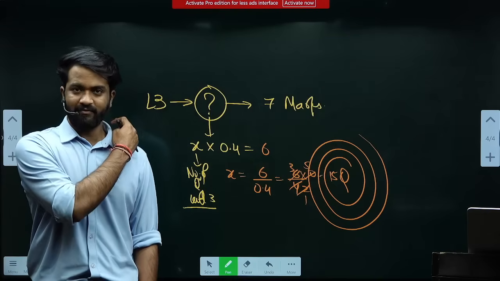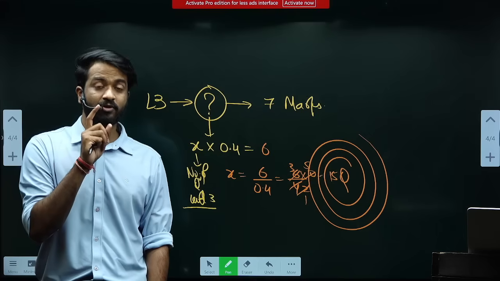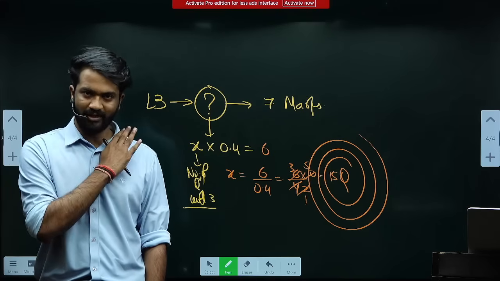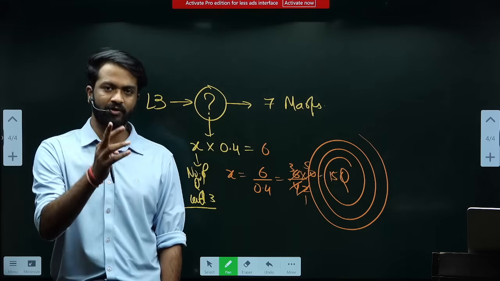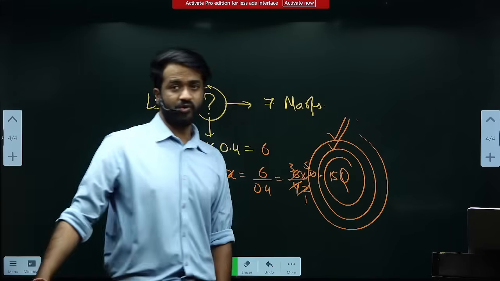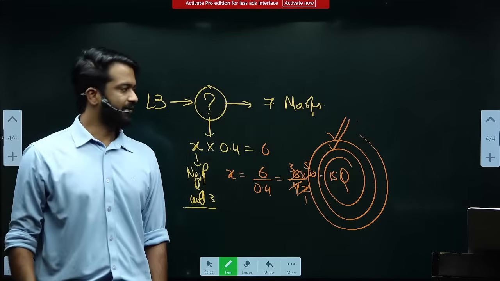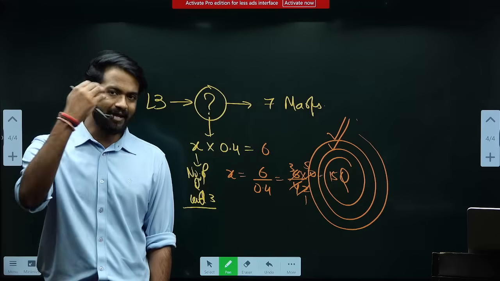49 you did in level 1, 30 you did in level 2. Still you have 21 questions left. 49 plus 30, you still have 21 questions left. That means you have to attempt at least 15 more questions. You have to take the risk. That is something which I am trying to explain to you.